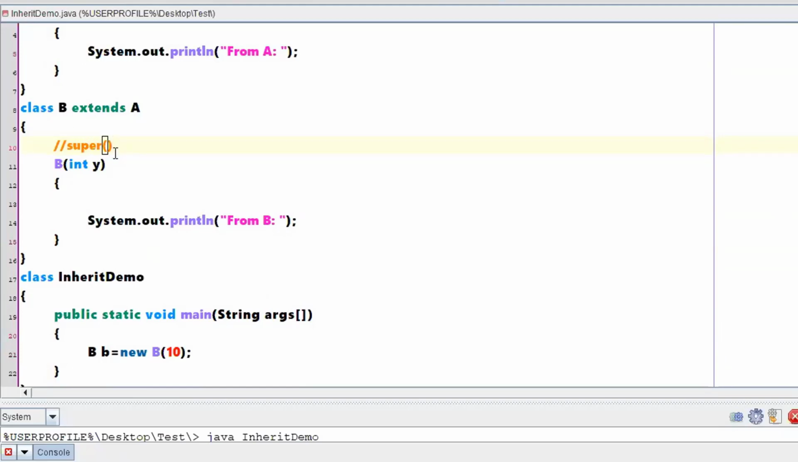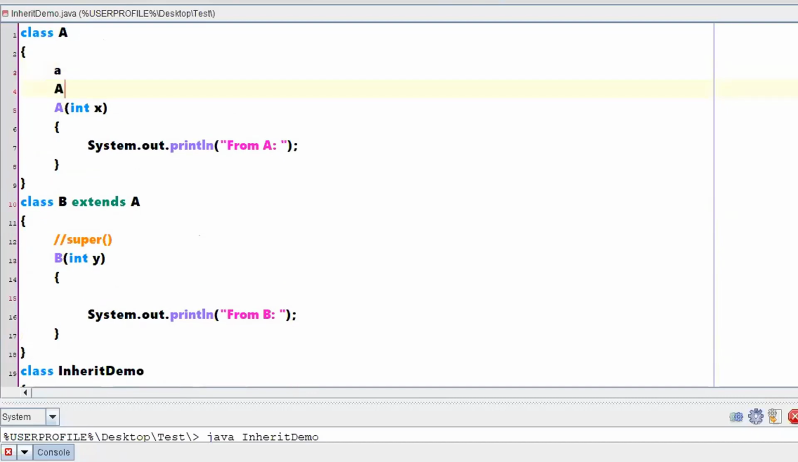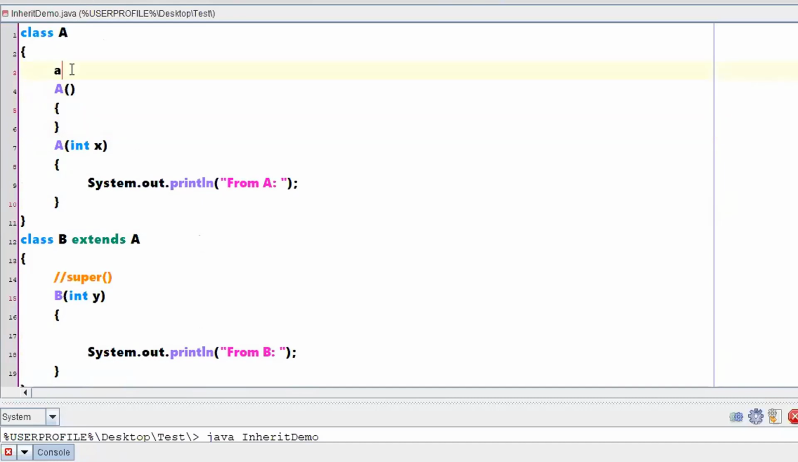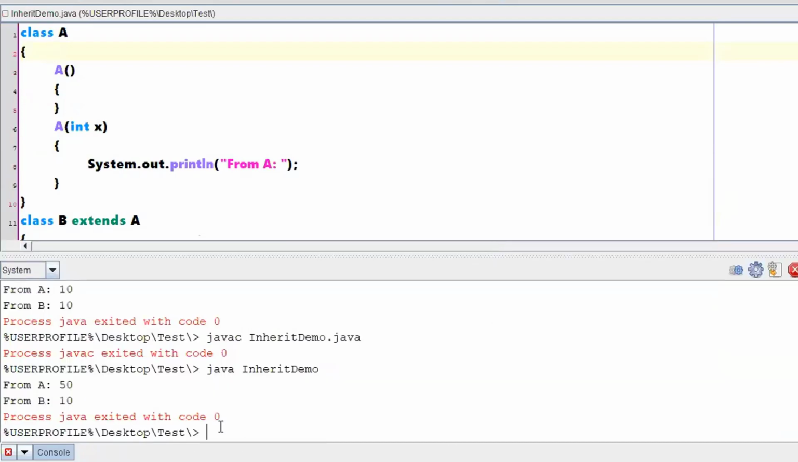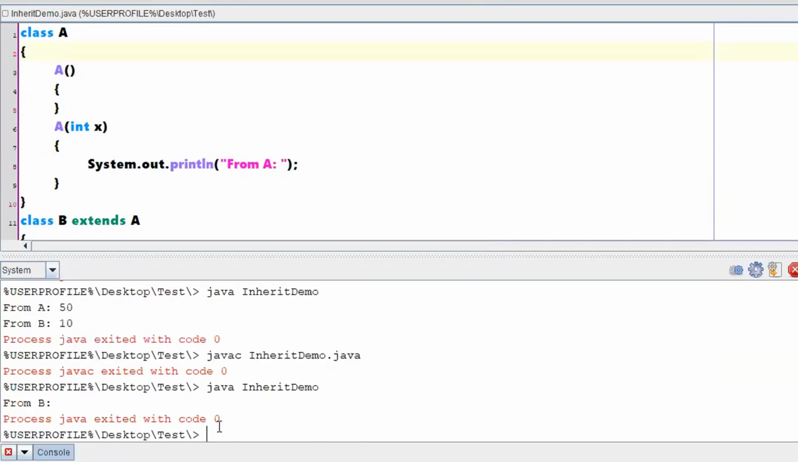Now what will this super do? This super will just cross check, is there any definition given here? You don't have any definition given here, so it was throwing the error. So what I have done is, I've just made one constructor in the class here, and didn't write anything in this particular constructor. Now if I execute at this particular point, let us cross check how things are going to work. Inherit demo, no errors.